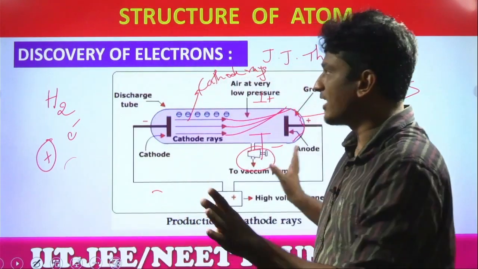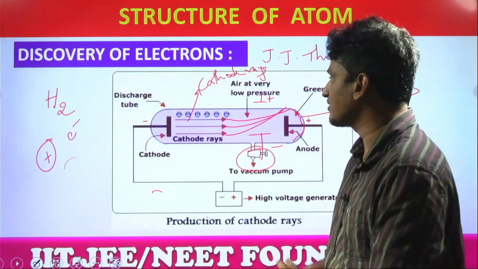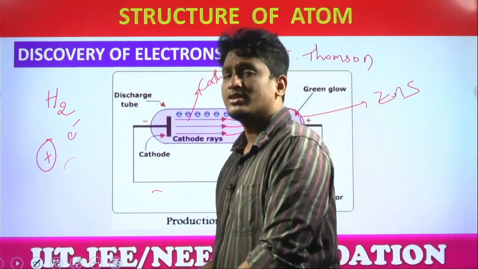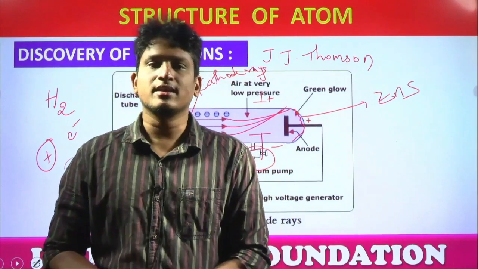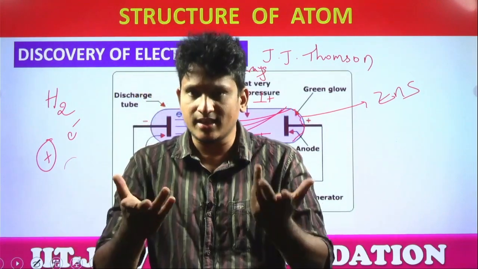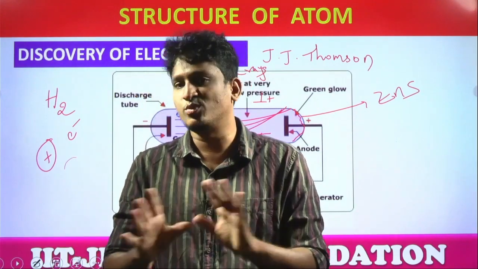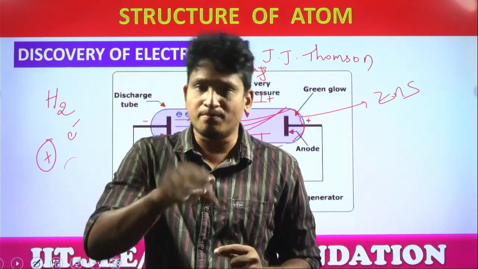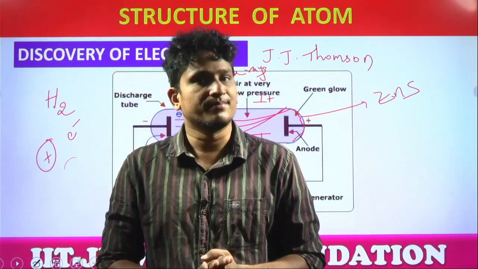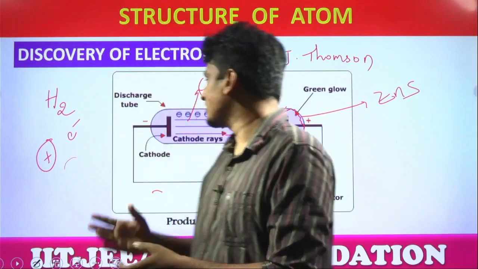So this is the whole experiment about the discovery of electrons, and that's how electrons were discovered. Students, answer: are these subatomic particles electrons? Are they discovered just by seeing them? Can we see them with our naked eye? No. By analyzing the properties, these discoveries were done. Understood? Got the clarity about this electron, students?